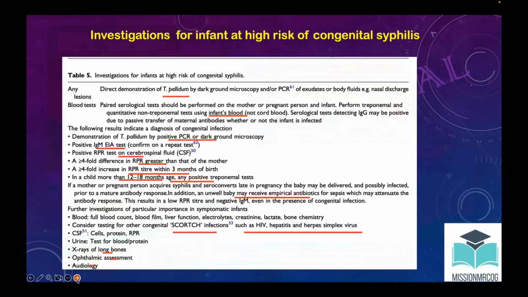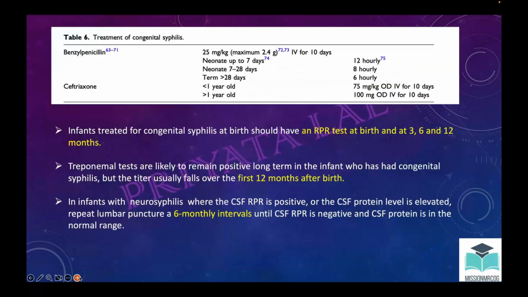Now this is all about the treatment of congenital syphilis. The treatment is benzyl penicillin, 25 milligram per kilogram of body weight. This is usually given for 10 days. The exact doses are not important. Just remember, benzyl penicillin 25 milligram per kilogram of body weight, given for 10 days. Apart from this, the second choice will be ceftriaxone.